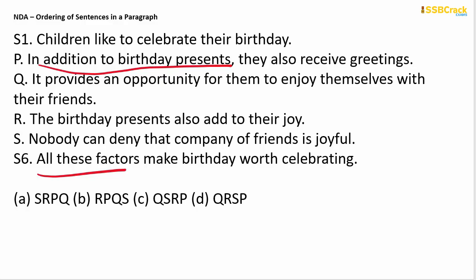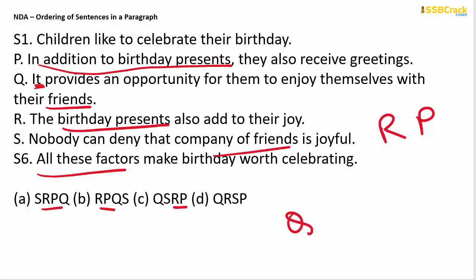तो देखिए यहाँ पे birthday presents के बारे में बोला गया है और उसके तुरंत बाद in addition to birthday presents, तो आप ये कह सकते हैं कि P will come after R. So RP will be there. Okay, so here see RP, RP, RP, 3 ways. It provides an opportunity. What provides them an opportunity? Celebrate the birthday. Nobody can deny that company of friends is joyful. तो देखिए company of friends, friends के बाद ही तुरंत company of friends के बारे में बोला जा रहा है, तो Q should always be followed by S. So what should come before QSRP और RPQS?